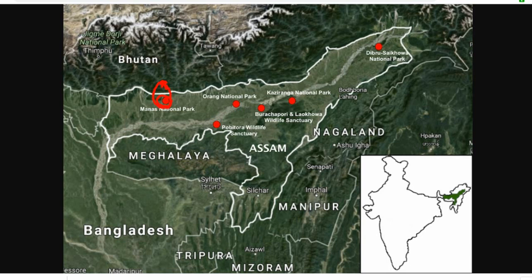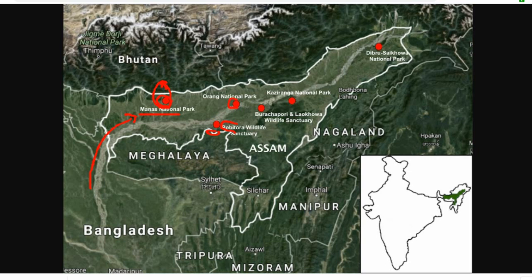After that, you come through the Chicken's Neck and go to Assam. The first national park you will find will be Manas National Park. Then you travel a little bit more. Near the Meghalaya-Assam border, you will find Pabitra Wildlife Sanctuary. This is not a national park, this is a wildlife sanctuary. These locations are sometimes for the conservation of rhinos. Anyway, go above that, you will have Orang National Park.